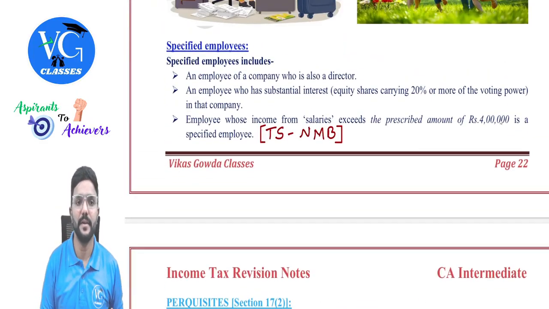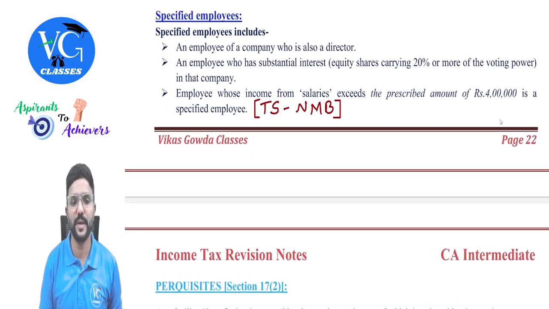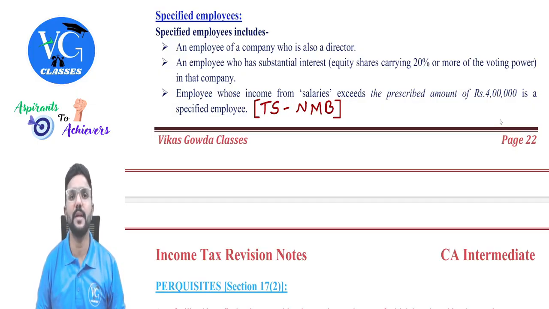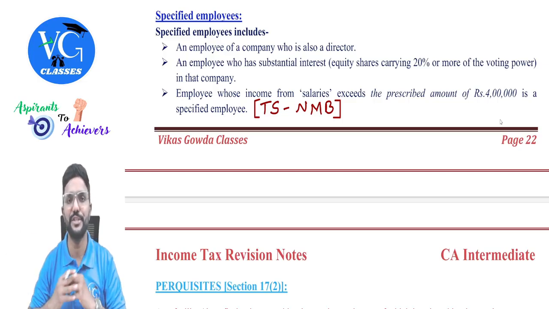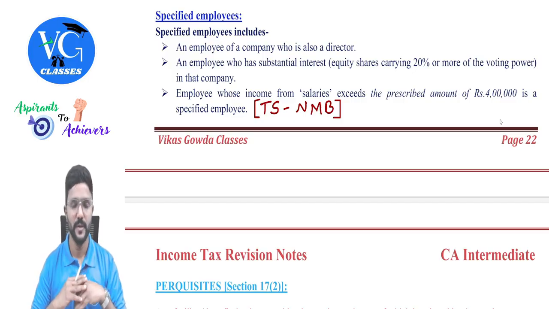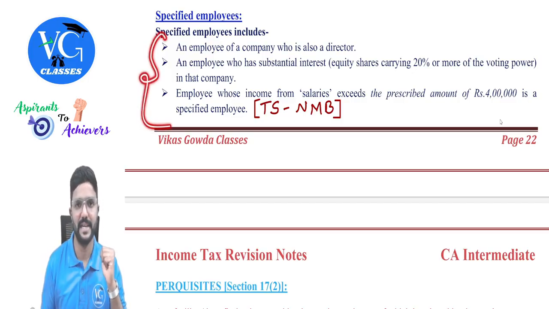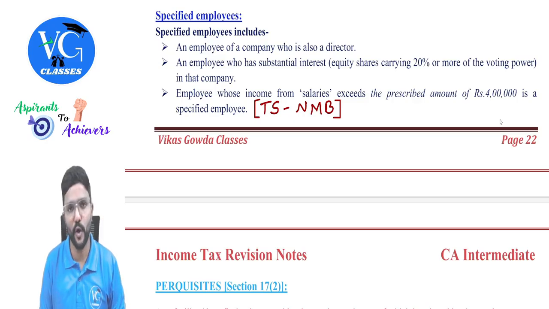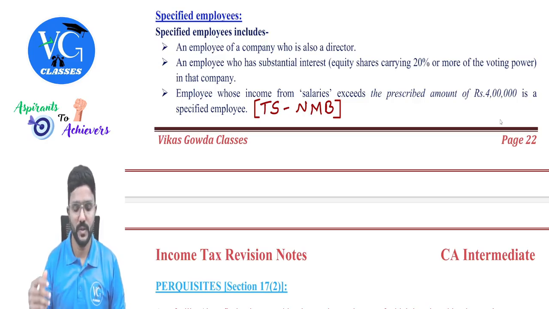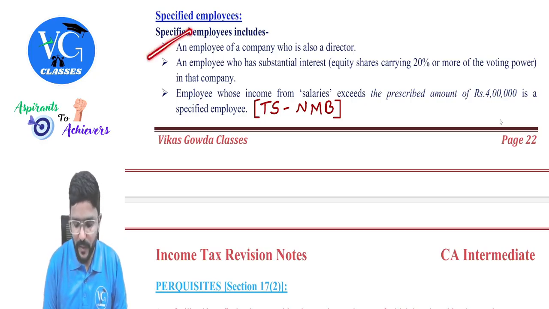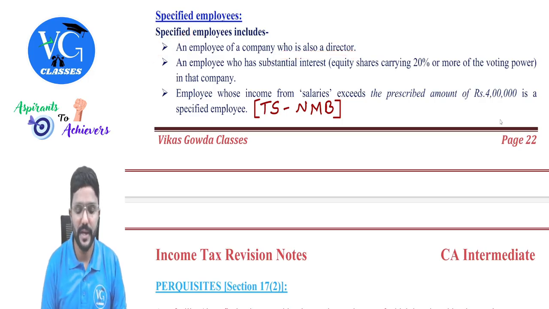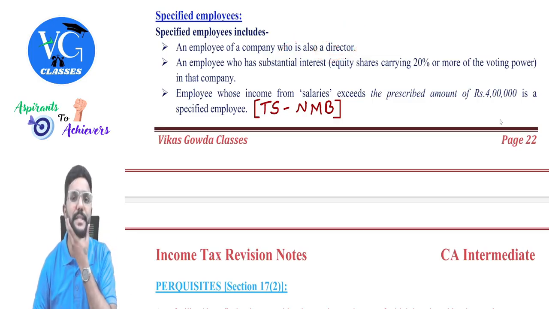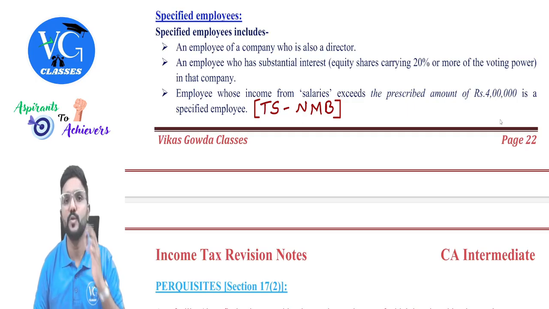Here I have given who is a specified employee, because for a few perquisites it is taxable only in the hands of a specified employee. So before we start with the perquisite valuation or perquisite provisions, we should know who is a specified employee. For income tax purposes, three people are covered here, guys. If an employee is covered under any of these points, he is called a specified employee for income tax purposes. So who are those? An employee of a company who is also a director. Here, a director means the managing director or whole-time director of a company, guys. Clear?